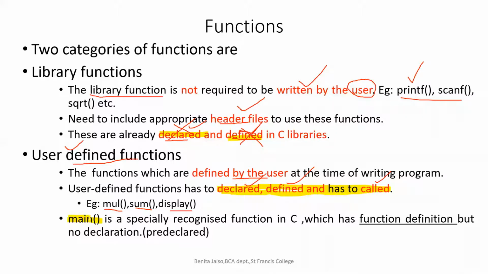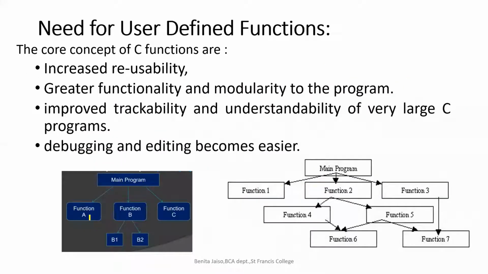So main function cannot actually be categorized under library functions or under user-defined functions, because we are defining the main function, but we cannot change its name because it is pre-declared. These are the two things you have to understand. Hereafter, when I say functions, I am referring to user-defined functions. Understood? So now the need for user-defined functions.